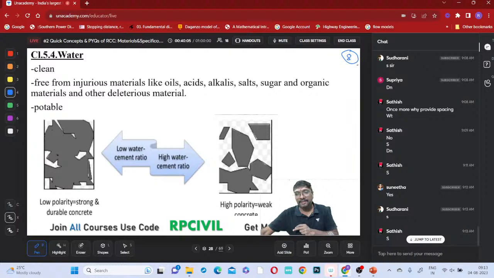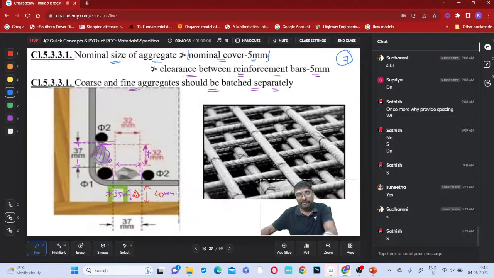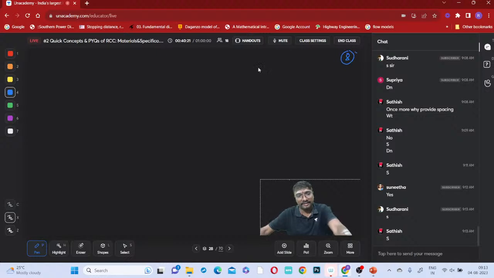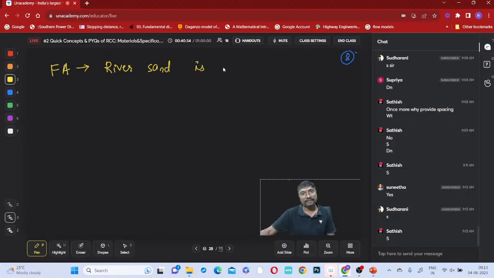Next, what is that next material you are having? If you just observe, water is given in class 5.4, right? So we have cement, coarse aggregate, and fine aggregate. Before we enter into fine aggregate, how do we select it? Generally, which one is preferred? River sand is preferred mostly, right?